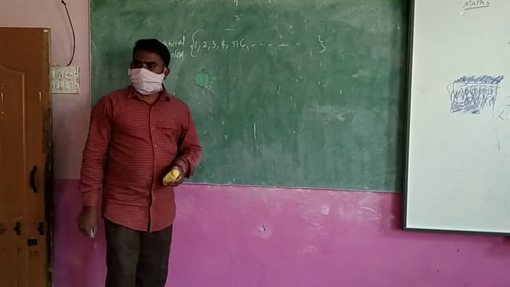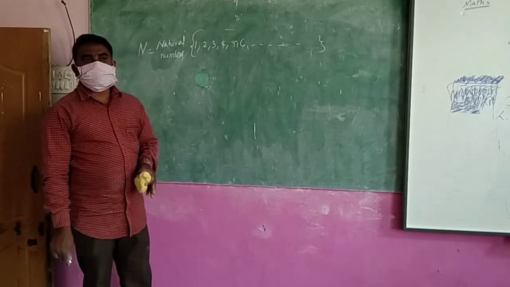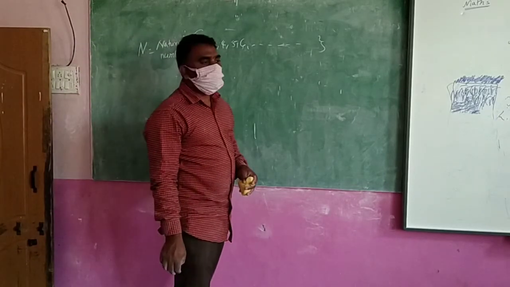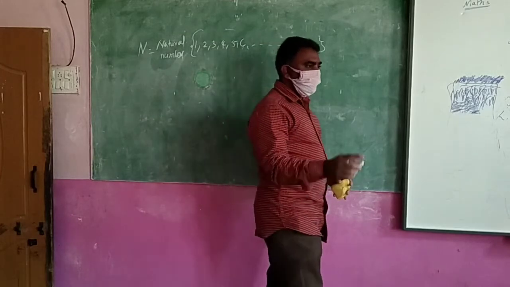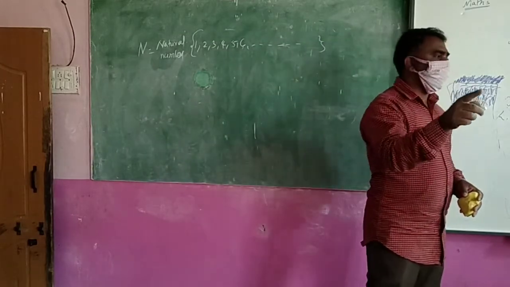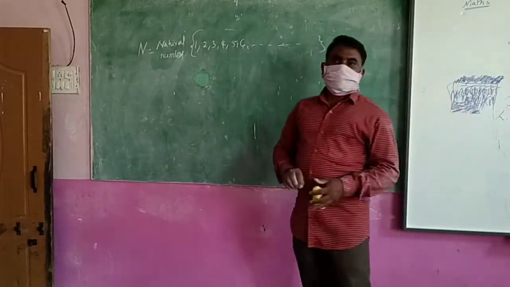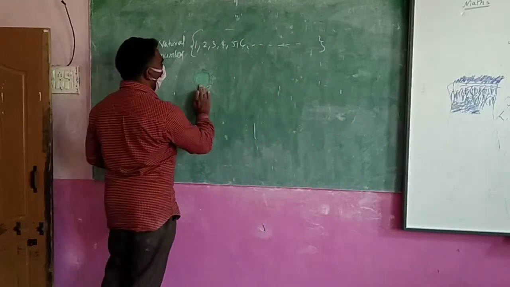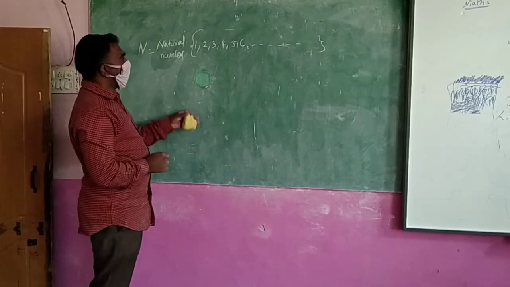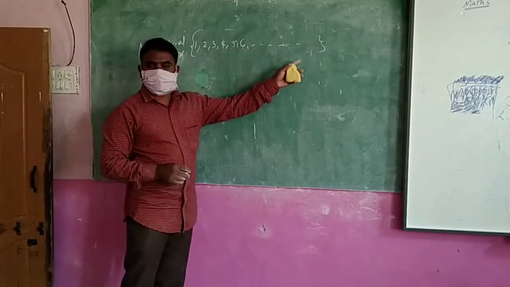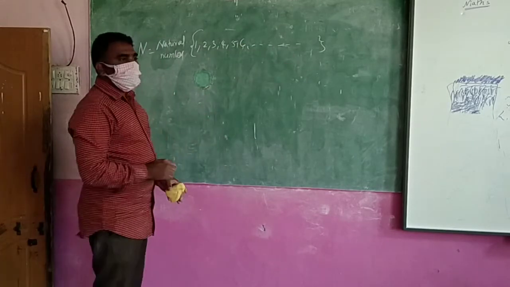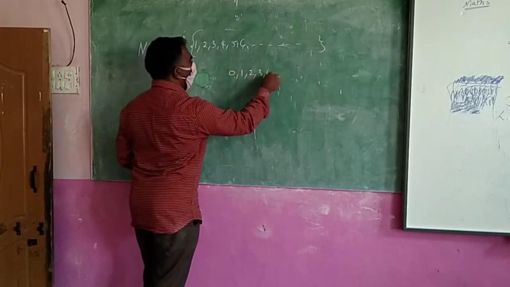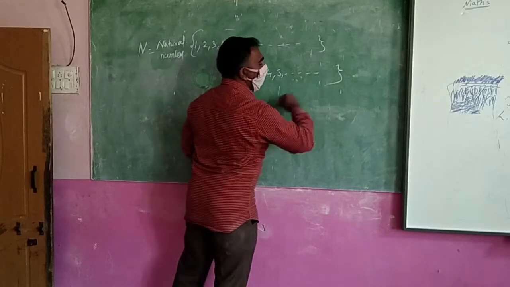Now when I ask this question to you, how many apples are there here? You said, sir, there are no apples. So for that also one number is needed, no? What is that number? 0. 0 is also needed in the numbers. That's why we have to take the numbers with 0. Where should the 0 come here? After 6? No. Before 1. That's why 0, 1, 2, 3, 4.